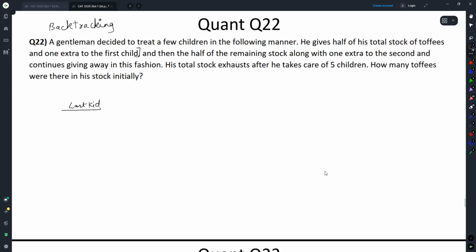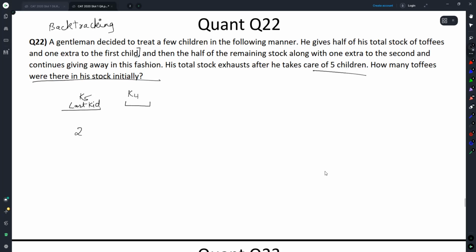Then half of the remaining stock along with one extra to the second, and he continues giving away in this fashion. His total stock exhausts after taking care of 5 children. How many toffees were there in his stock initially? Last kid, kid 5. When he comes to kid 5, how many toffees should he have? Half plus 1 was given and it got exhausted. So when he came to kid 5, he had 2 toffees left.